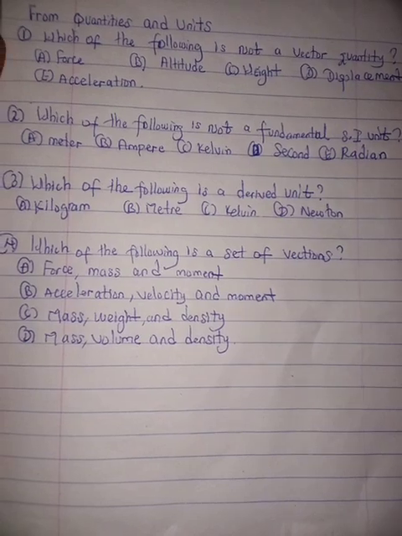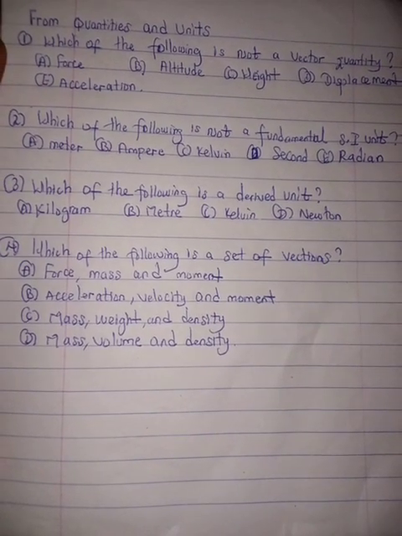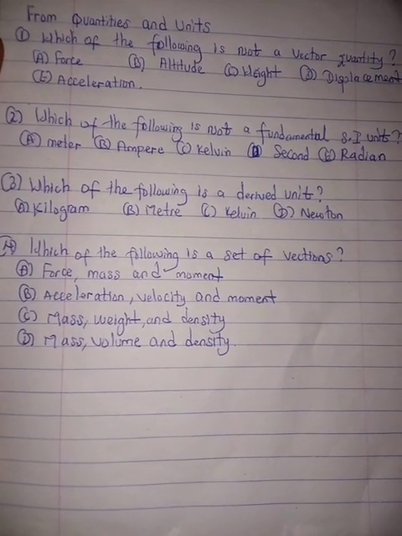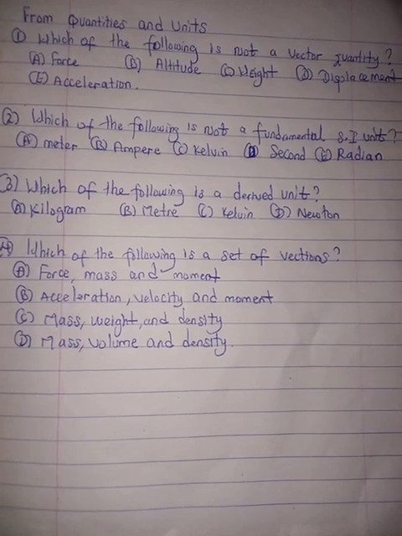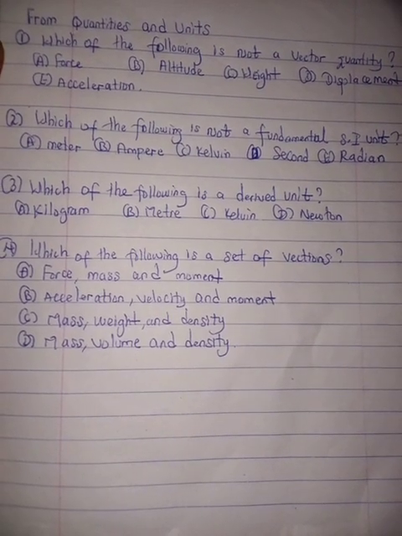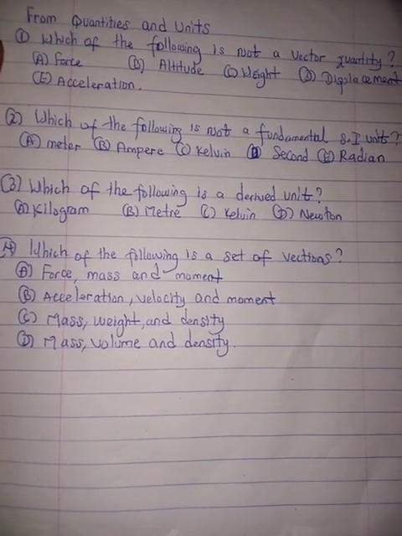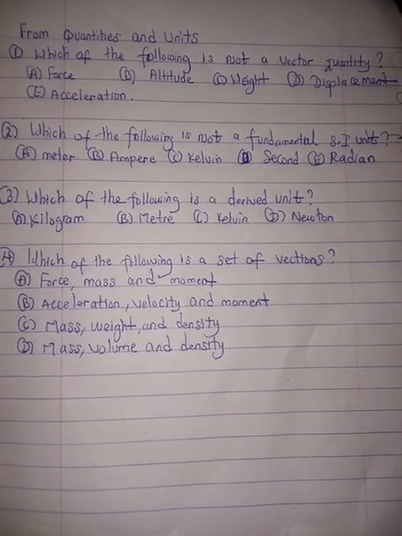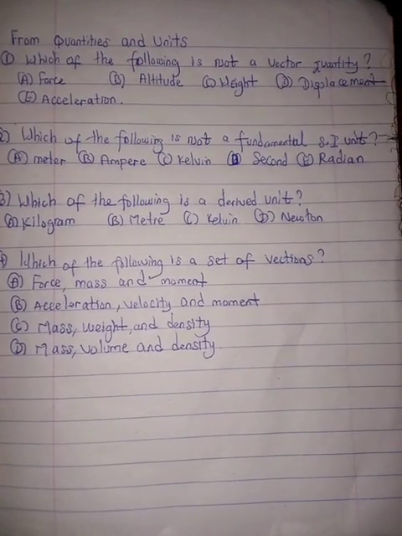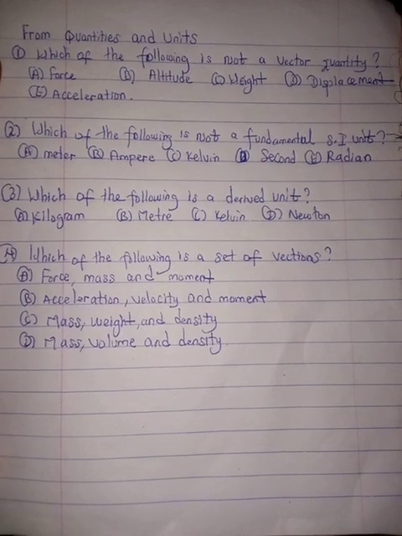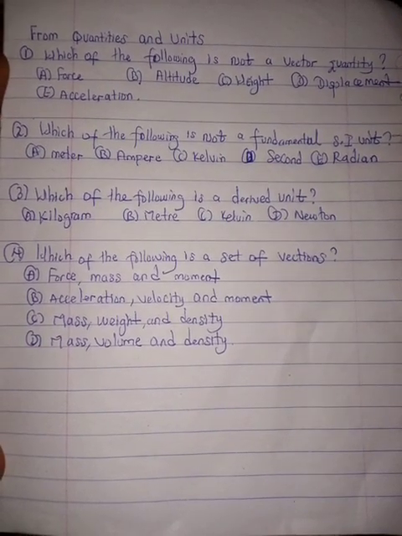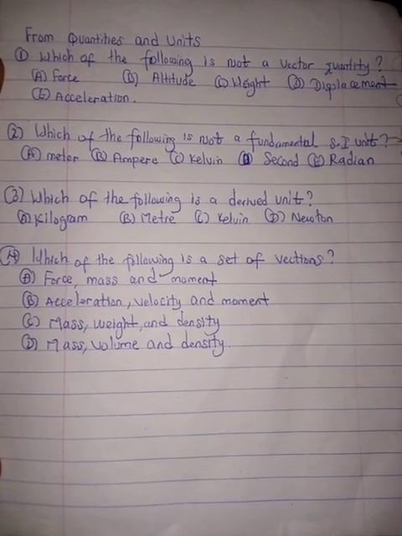So these are the basic things you need to know from quantities and units. Definitely, I didn't really cover everything, but with this, when you study it well, and also your New School Physics or any other physics textbook you are using, try to get more examples, and everything will come.